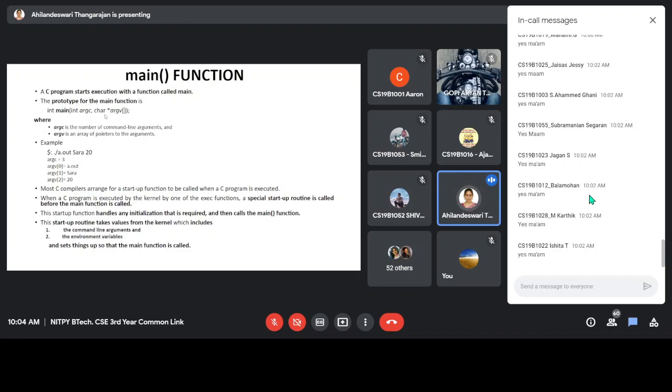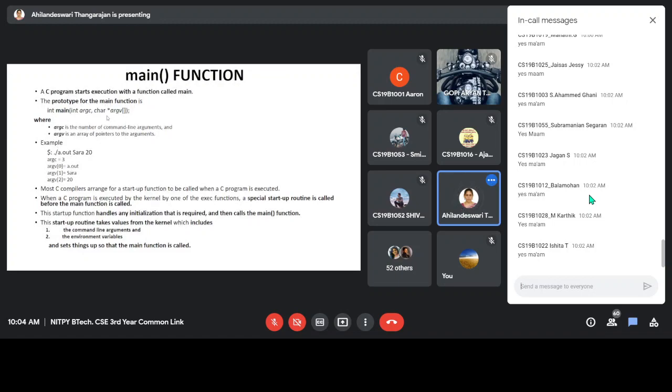For a program, we can pass input within the program or from outside the program. If you are using a scanf statement inside your program, it means you are passing input within the program. If you are using command line arguments, it means you are passing input to your program from outside.